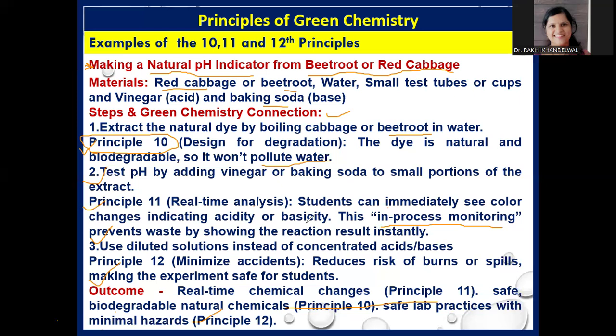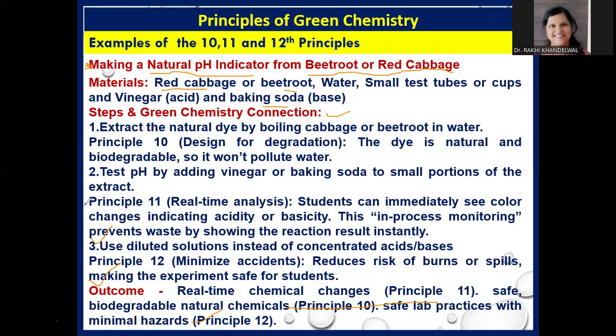So basically, real-time chemical change monitoring is the 11th principle. Safe biodegradable natural chemicals are used. This is the 10th principle. And safe lab practices with the diluted solution is the 12th principle of green chemistry.